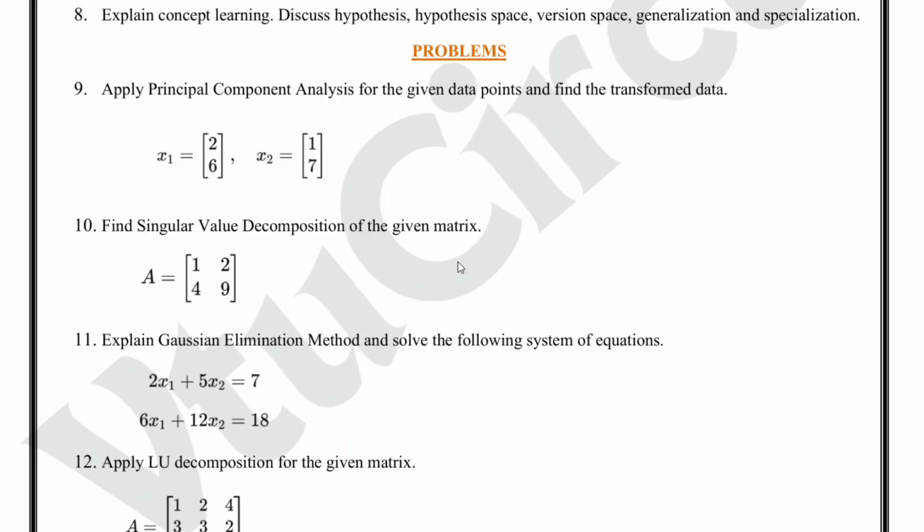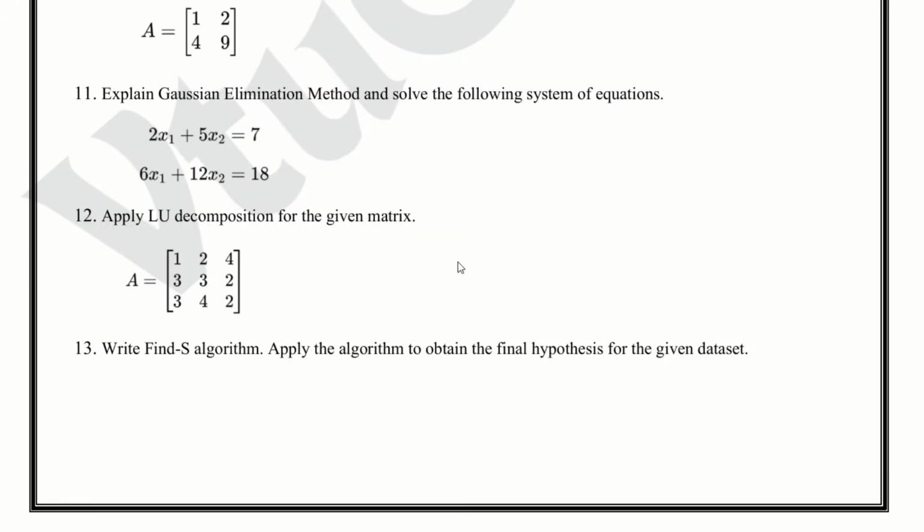Question number 11. Explain Gaussian elimination method and solve the following system of equations. This is a scoring problem if you know the steps. Practice row operations.